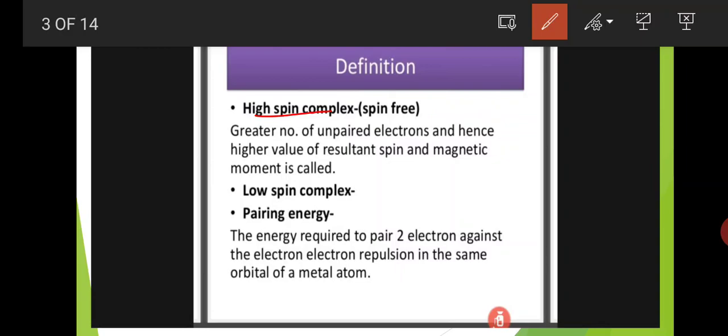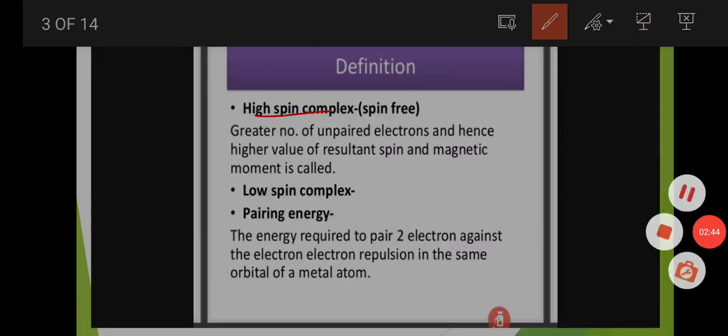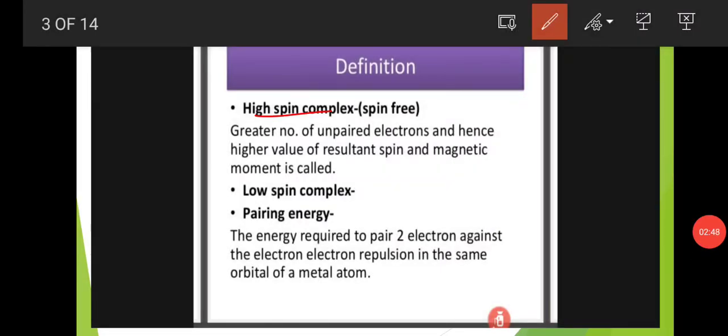Next, low spin complex and pairing energy. The energy required to pair two electrons against the electron repulsion in the same orbital of a metal atom, that is called low spin complexes. Low spin complexes means the energy required to pair up two electrons against the electronic repulsion in the same orbital of a metal atom. That is called low spin complex or pairing energy.